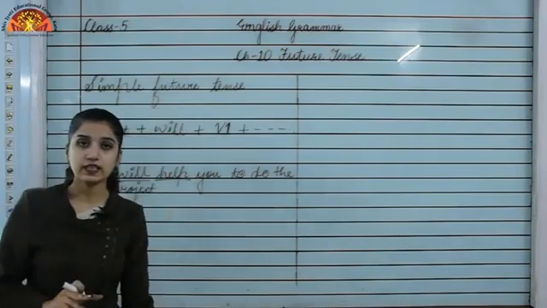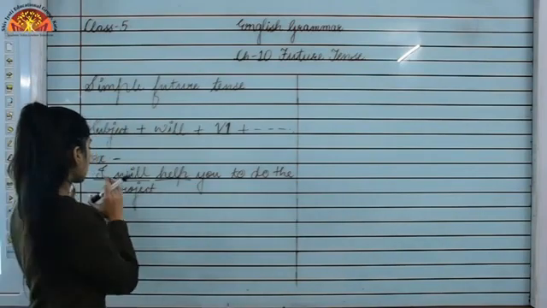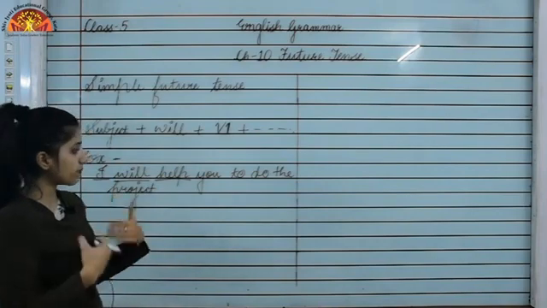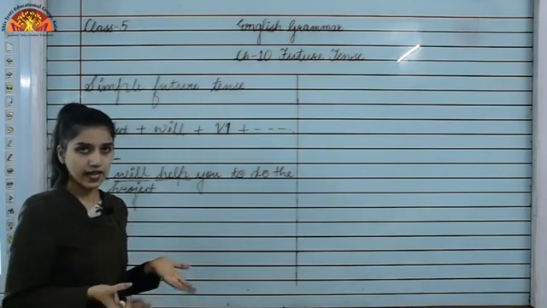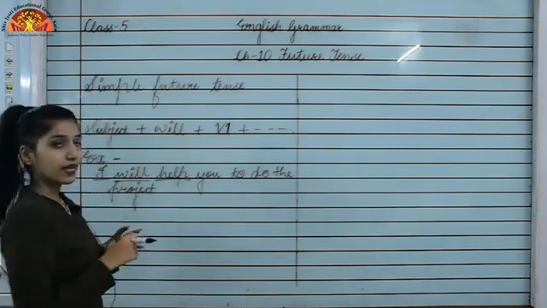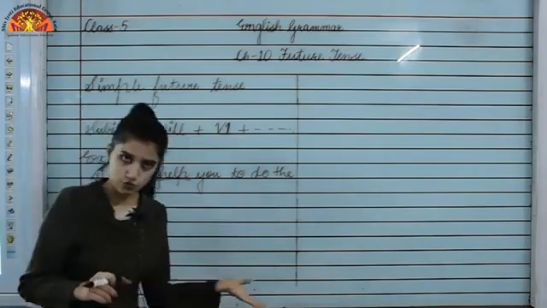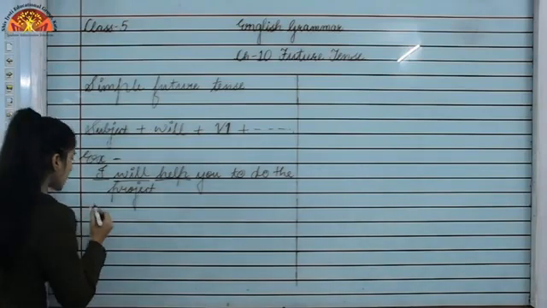Okay, I am writing another example also, and you can see that this action will take place in the future. अभी help की नहीं है, help मैं करूँगा, मैं करूँगी help, okay, ठीक है. अभी help हुई नहीं है, अभी help होगी. So this action will take place in the future. Okay, I am writing another example.